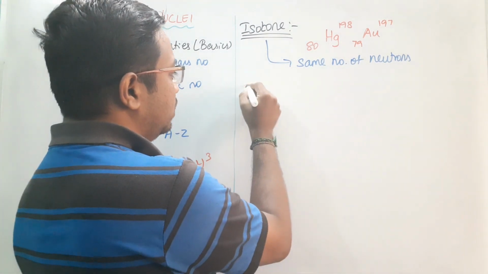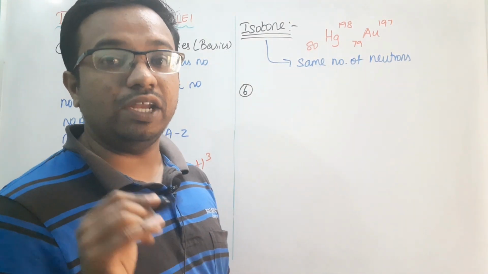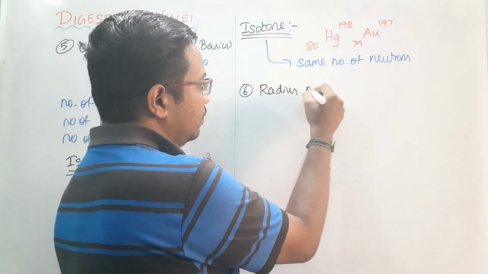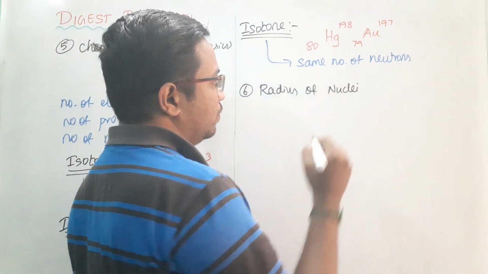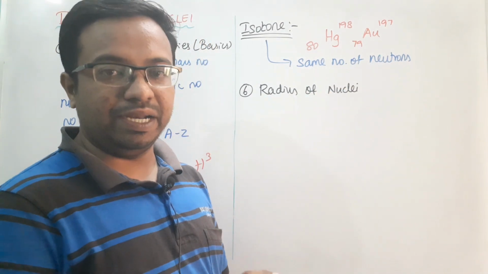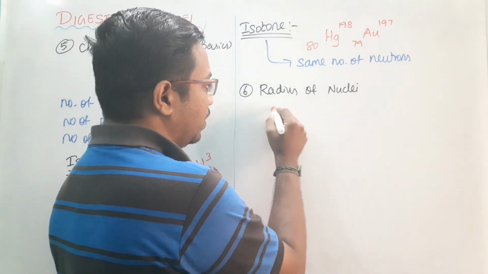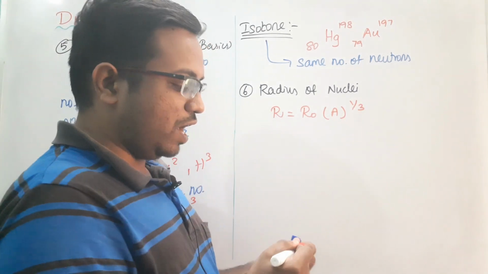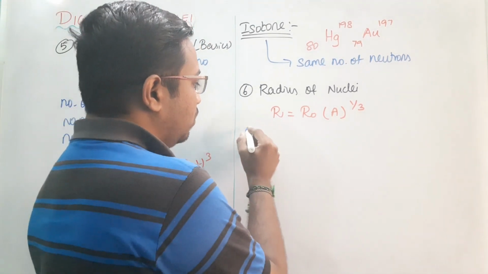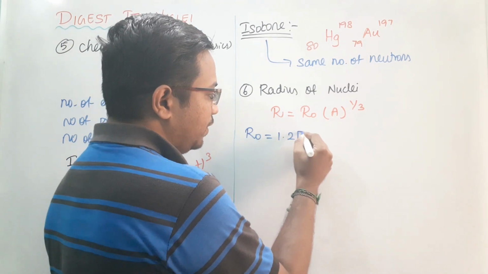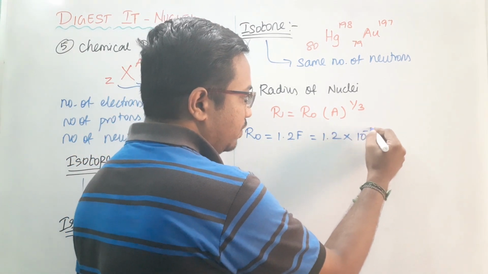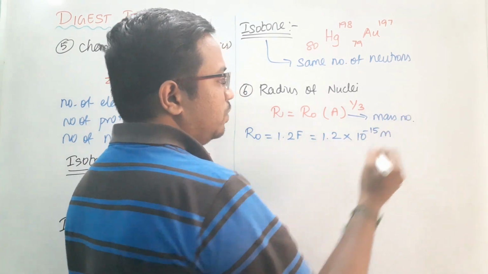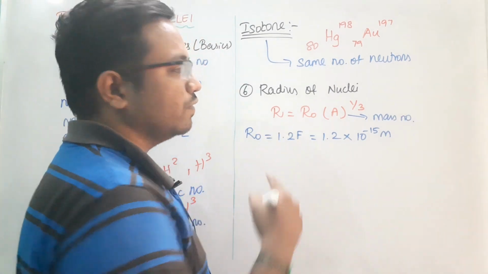And the next one, the sixth one, we are going to see about the radius of any nuclei. I want to measure the radius of the nuclei. The radius of nuclei can be written as r is equal to r naught into A to the power 1 by 3, where r naught is nothing but a constant, 1.2 Fermi, and 1 Fermi is 10 to the power minus 15 meter, and A is nothing but the mass number. So by using this we can calculate the radius of any nuclei.